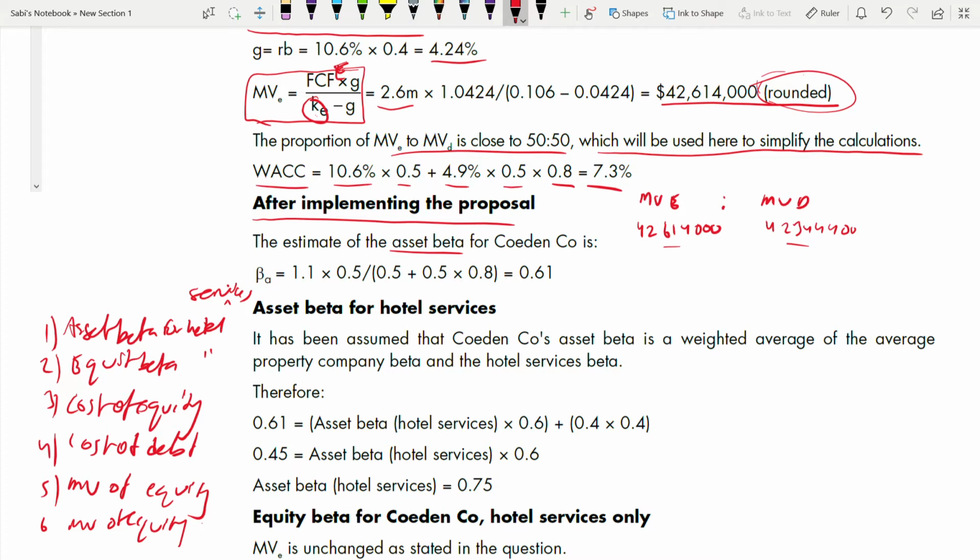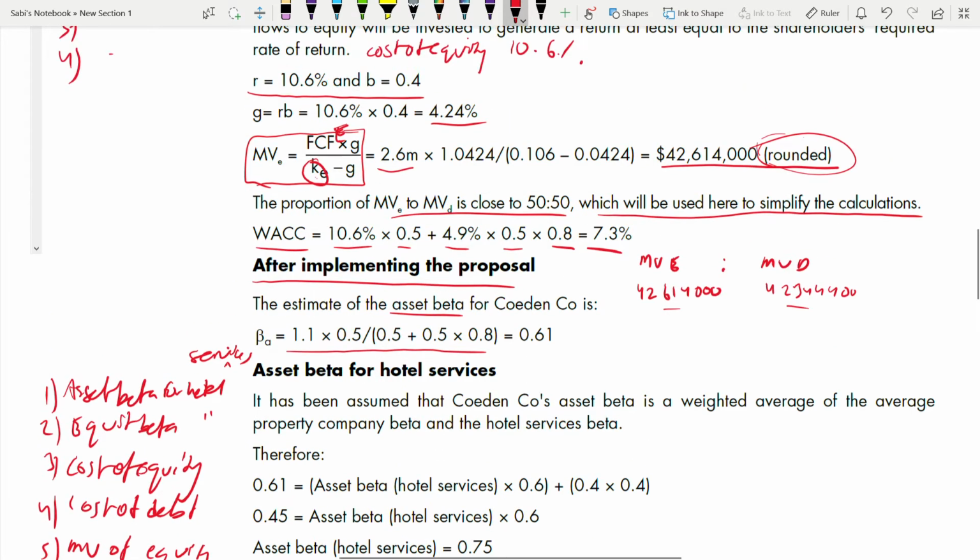This is based on the formula which is there in your formula sheet. The formula for asset beta is this. I'm writing on the left hand side, so please follow. Asset beta is equal to equity beta multiplied by market value of equity divided by market value of equity plus market value of debt. This is the formula, so exactly that formula only I'm using here.